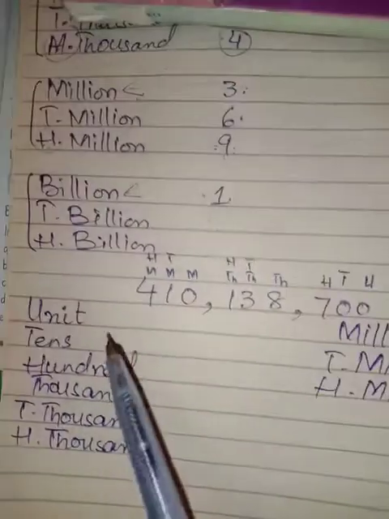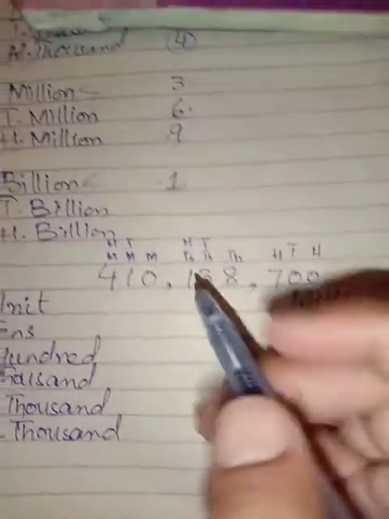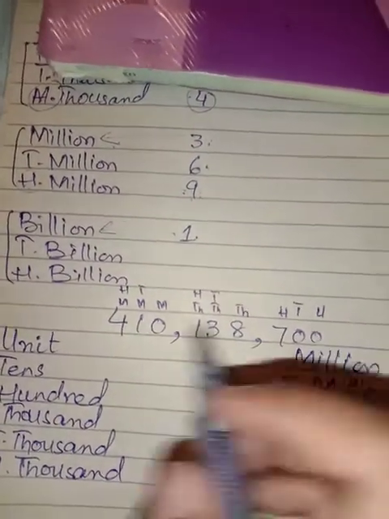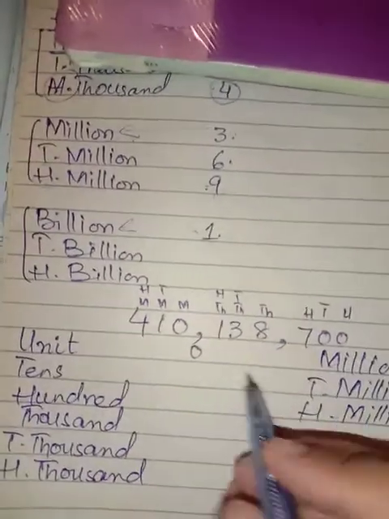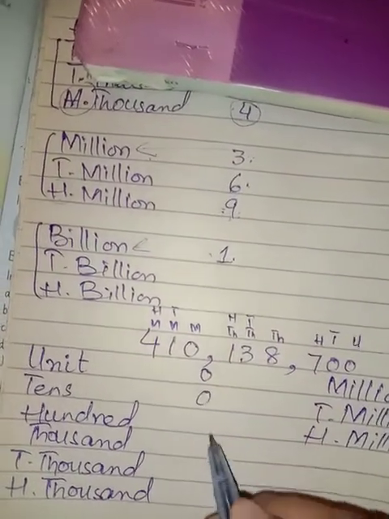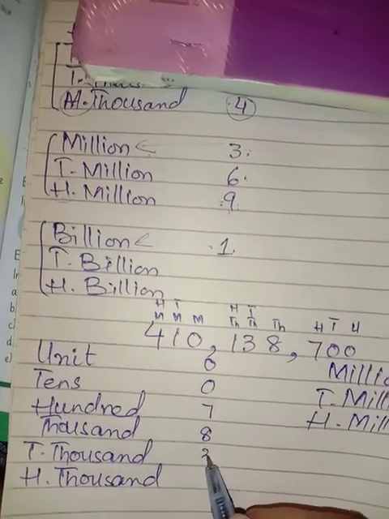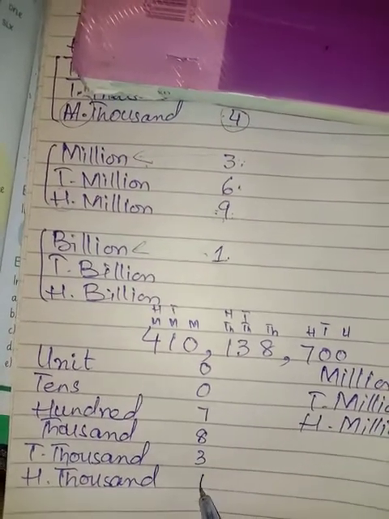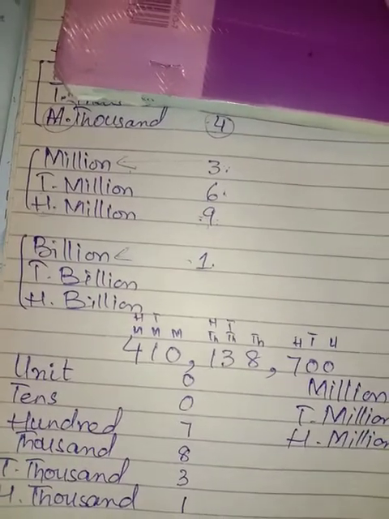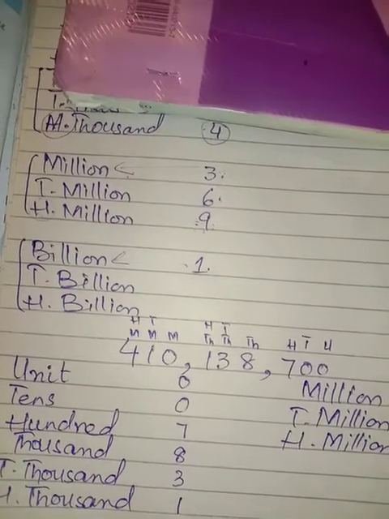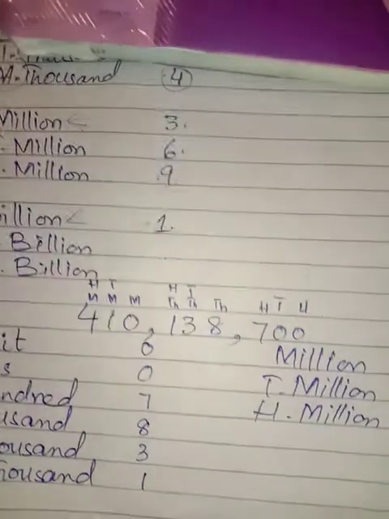So I write all the places: 0 will be unit, next 0 will be tens, 7 hundreds, 8 thousands, 3 ten thousands, 1 hundred thousand, 0 millions, 1 ten million, 4 hundred million.